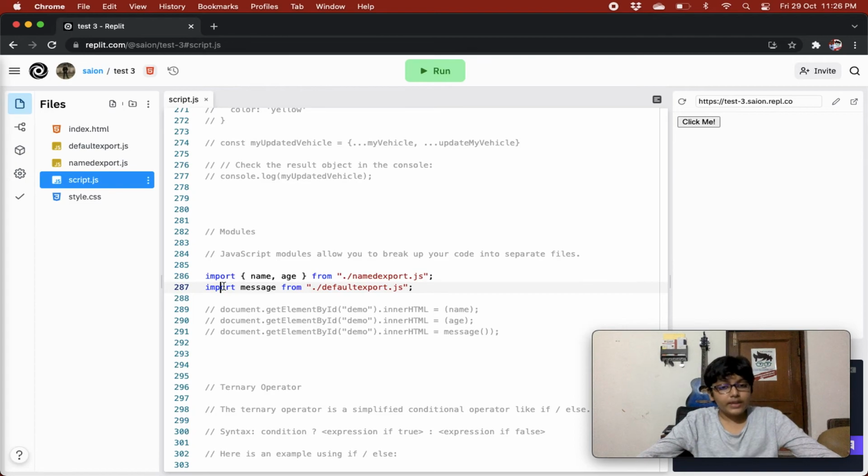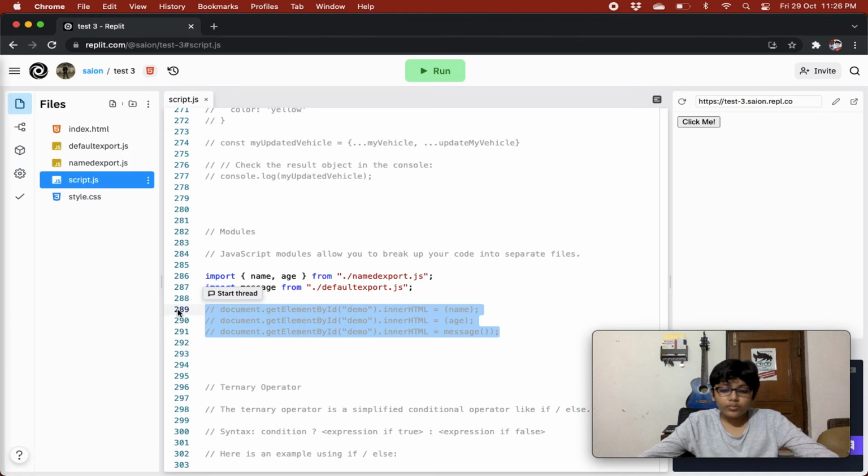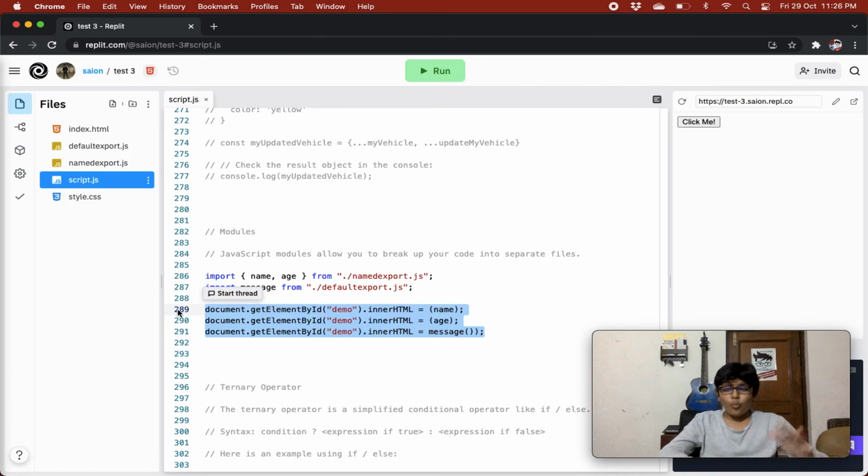Then we are importing message from defaultExport.js. So we are importing a message function, and now we can use all these things. But the question that must be rising in your mind is, what is the difference between default exports and named exports?